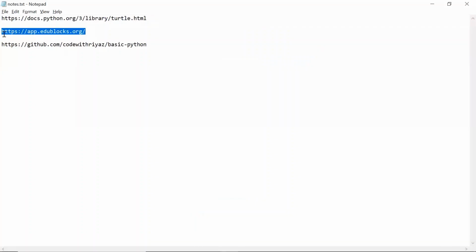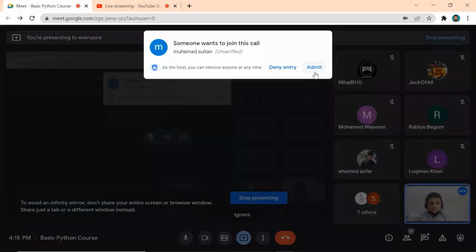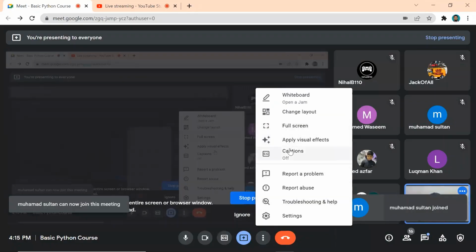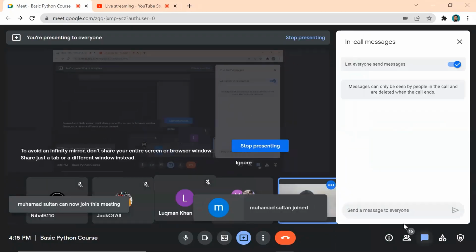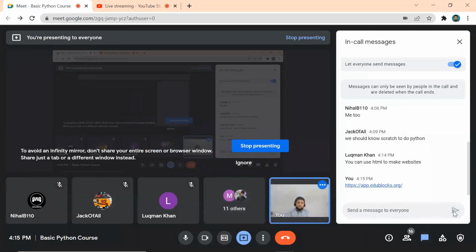I will give this link in the chat window, in the Google Meet chat. Please open that link: app.edublocks.org. We will do the coding through this tool. This is the tool, very useful. It's like Scratch programming, drag and drop. With drag and drop you can develop the coding.